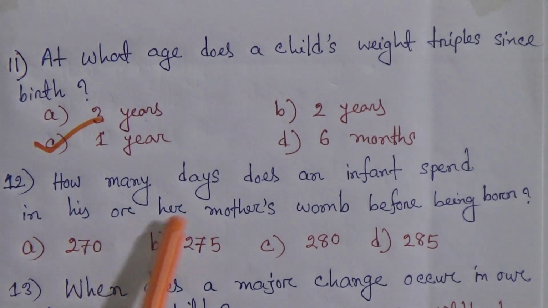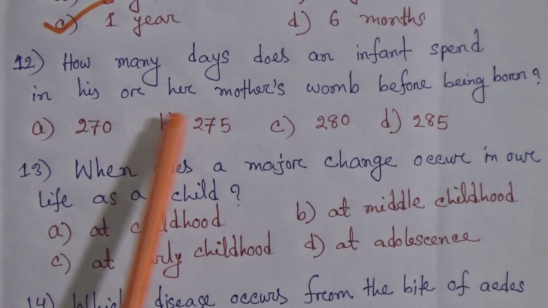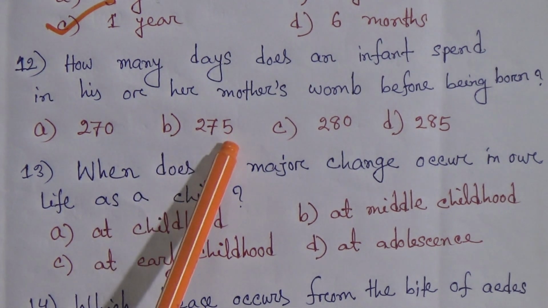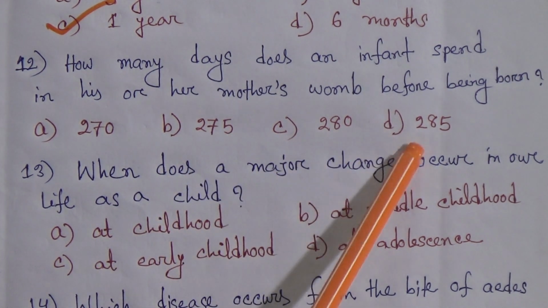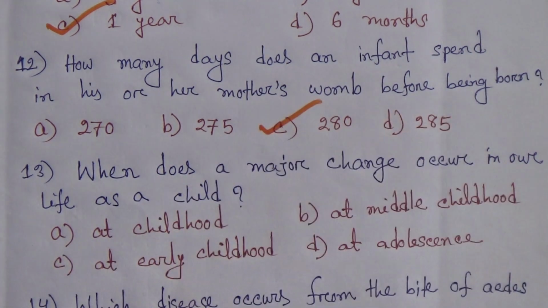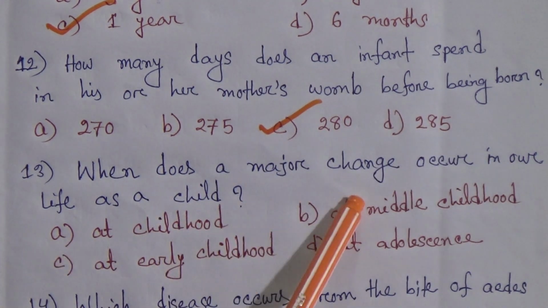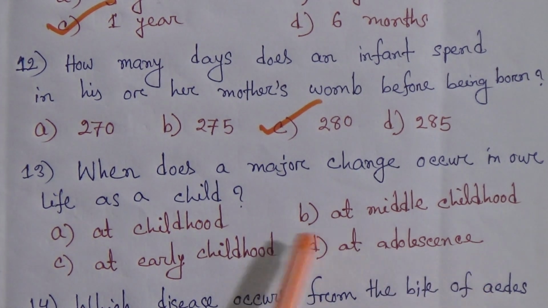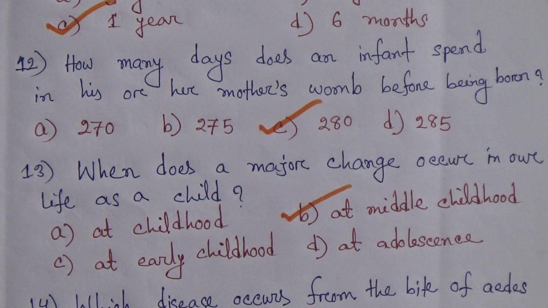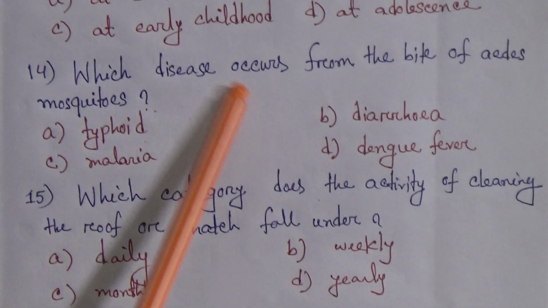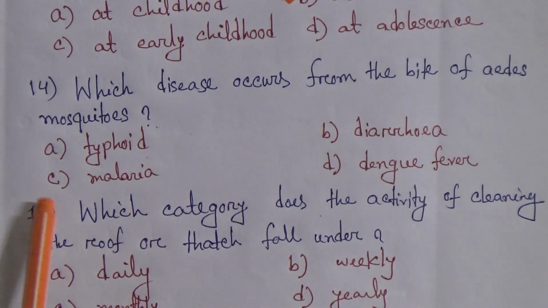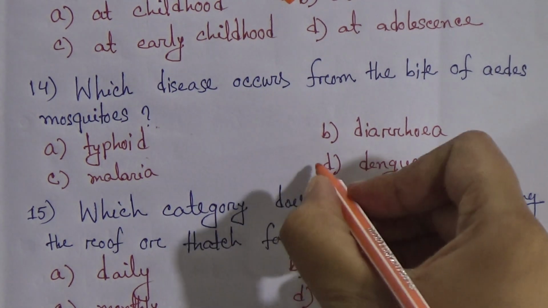Number 12. How many days does an infant spend in his or her mother's womb before being born? A, 270. B, 275. C, 280. And number D, 285. Number C will be correct. Number 13. When does a major change occur in our life as a child? At childhood, at middle childhood, at early childhood, and number D, at adolescence. Number B, middle childhood will be the correct answer. Number 14. Which disease occurs from the bite of Aedes mosquitoes? Number A, typhoid. Number B, diarrhea. Number C, malaria. Number D, dengue fever.